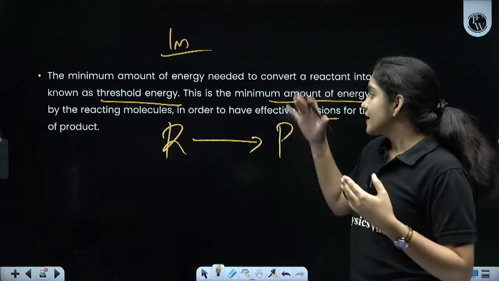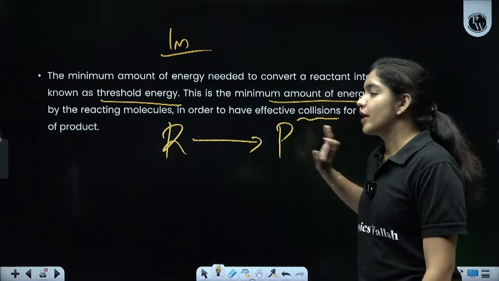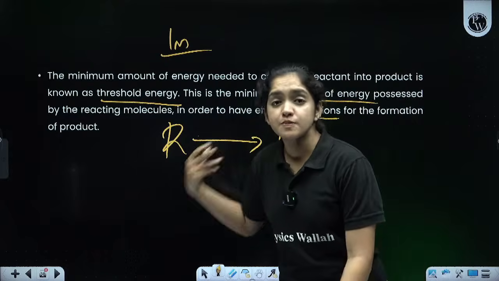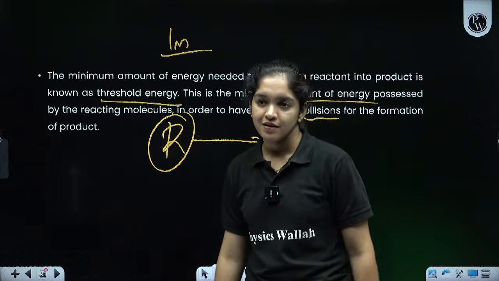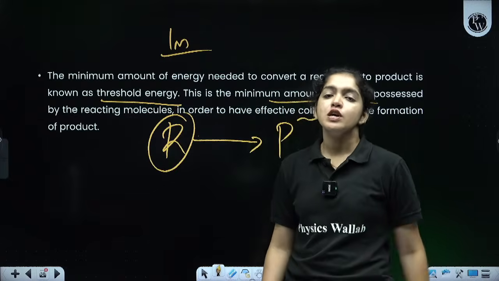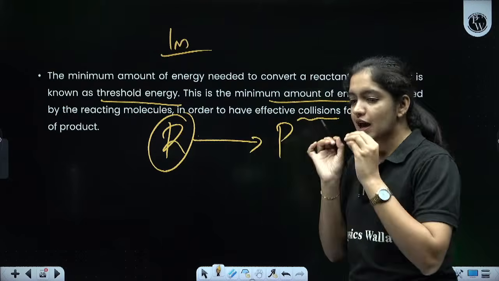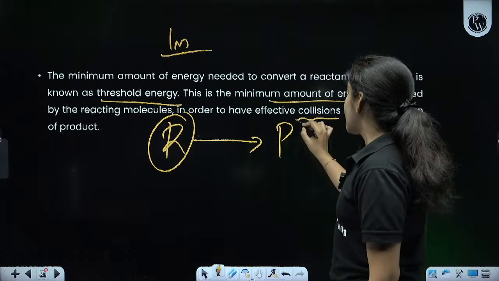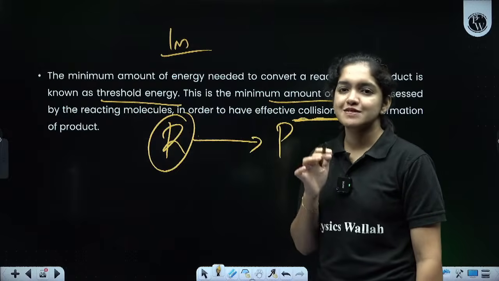That is, the minimum kinetic energy, or the minimum energy required to convert reactant into product, is known as threshold energy. The minimum amount of energy possessed by the reactants to change into product is known as the threshold energy, and they should have a minimum energy, then only it can change into product by the effective collision. Here also the collision is coming, so note it, it is very important.